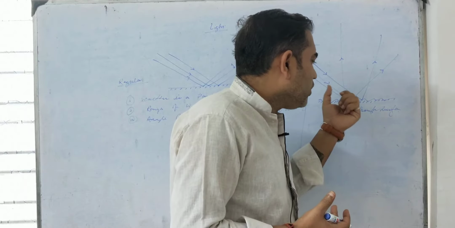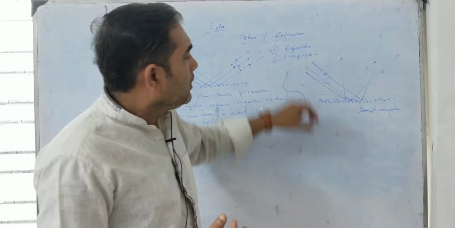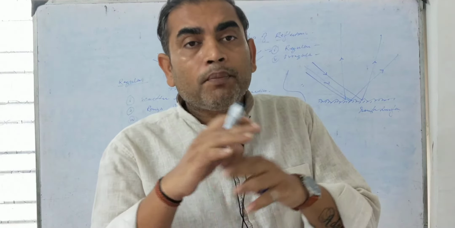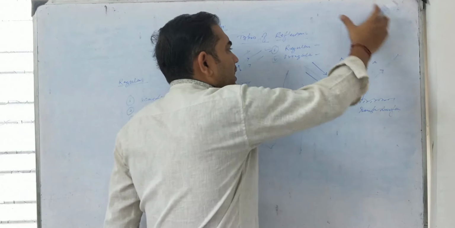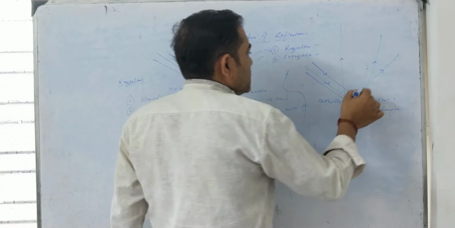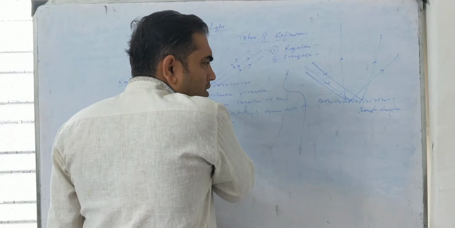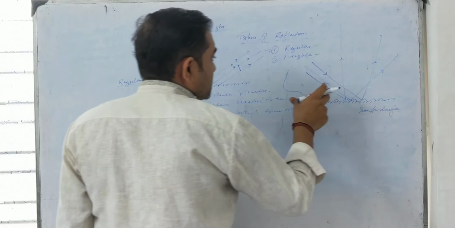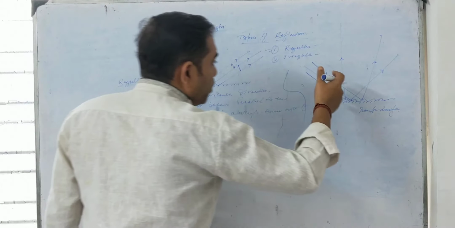So in irregular reflection, we understood this reflection takes place on a rough surface. Rays of light after reflection get scattered in all possible directions, in whatever space is available to them, and the angle of incidence is not always equal to the angle of reflection. So these are the certain points. First, it takes place on a rough surface. Rays of light get scattered in all possible directions.